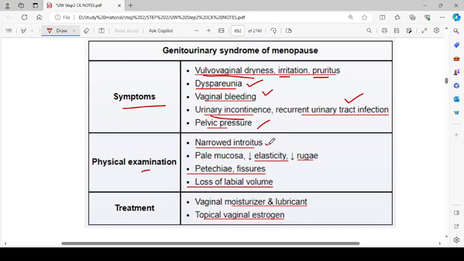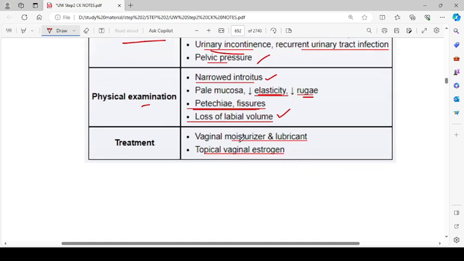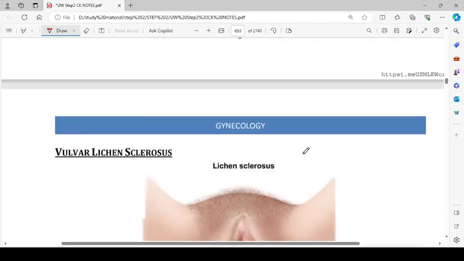There is narrowed introitus, pale mucosa, decreased elasticity and decreased rugae, petechiae and fissures, and loss of labial volume. Treatment is with a vaginal moisturizer and lubricant and topical vaginal estrogen.